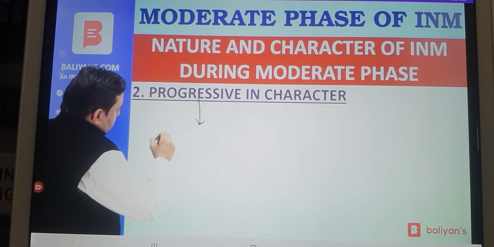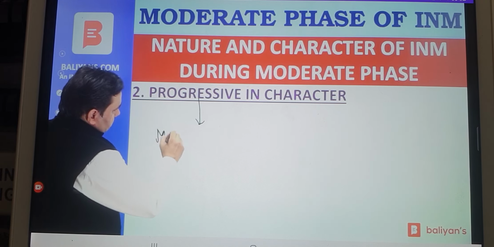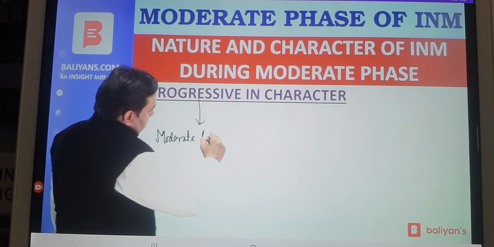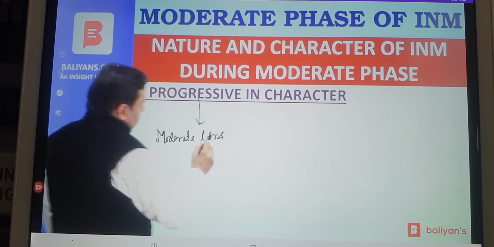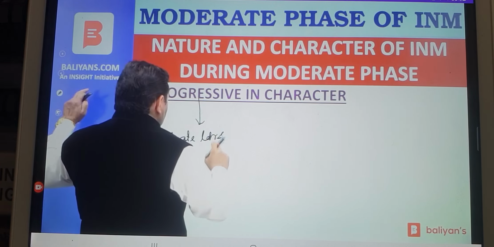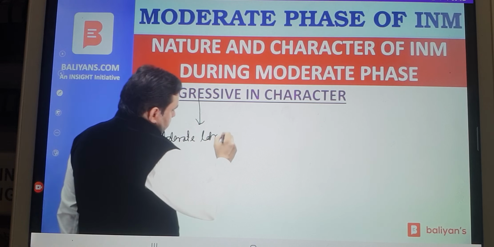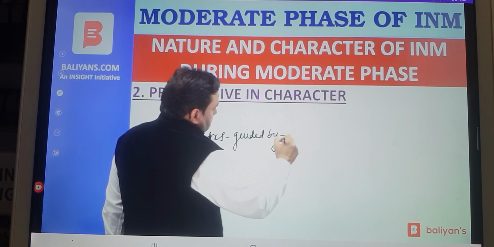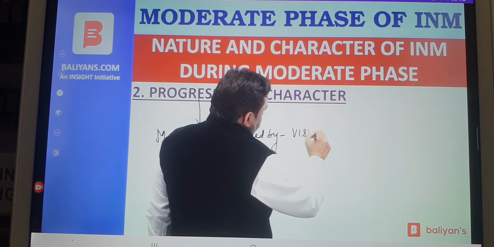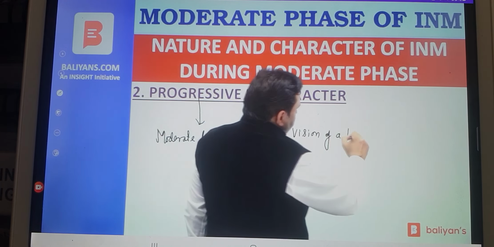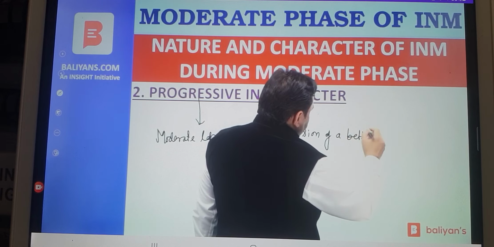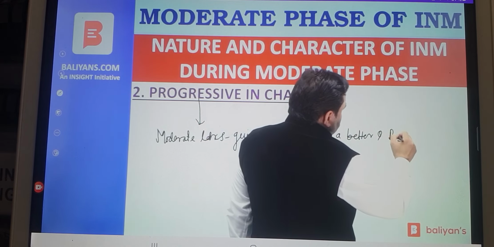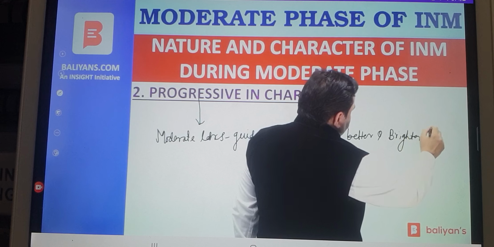Because the moderate leaders were guided by the vision of a better and brighter future. So progressive means having a better vision of future. The moderate leaders were guided by the vision of a better and brighter future. They were forward-looking.